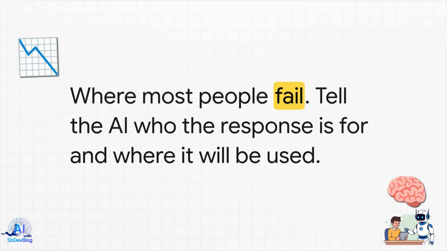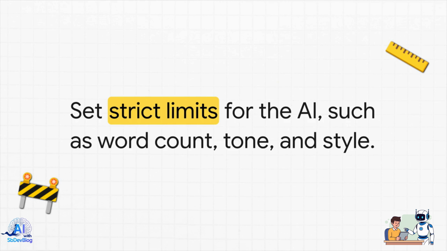The more context you provide, the better the AI performs because its response becomes hyper-targeted. Step 4 is constraints. You need to set firm limits. Think of these as your guardrails for the AI.